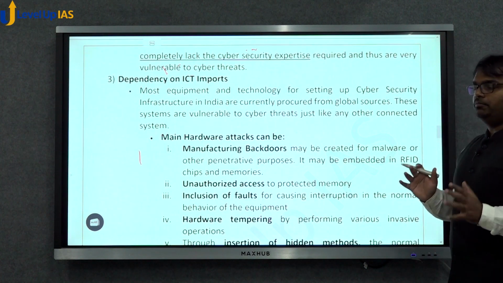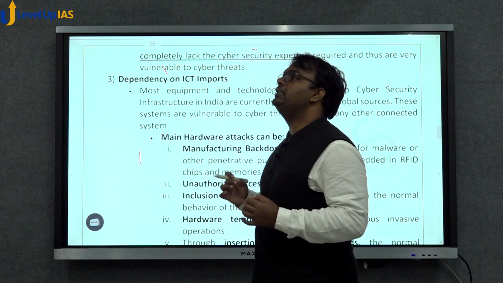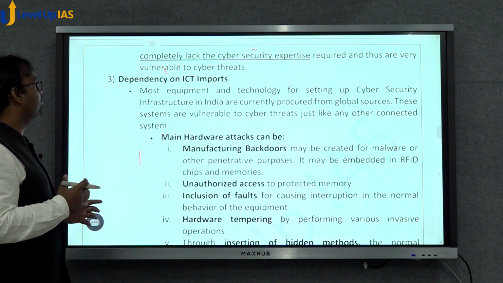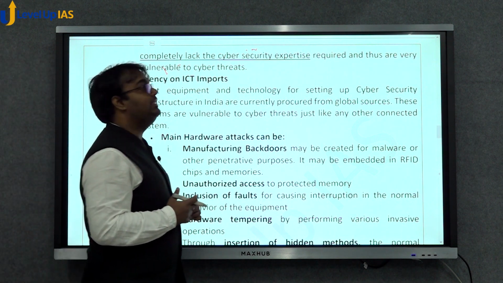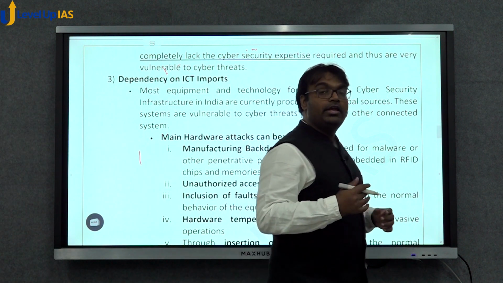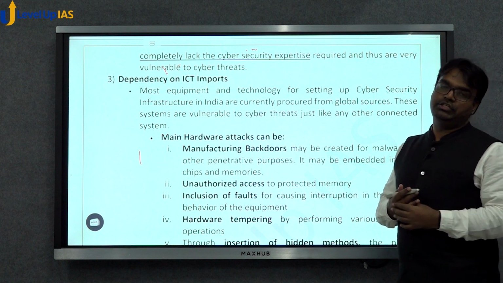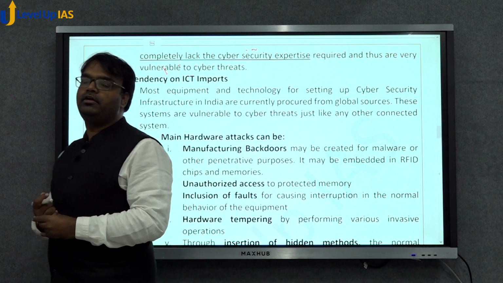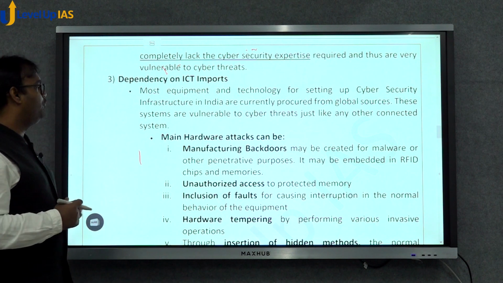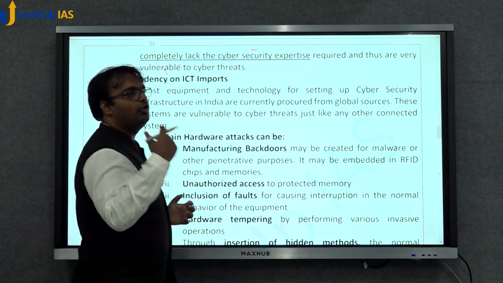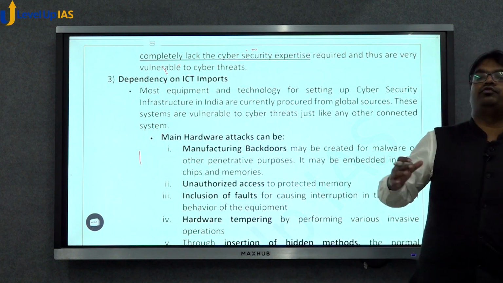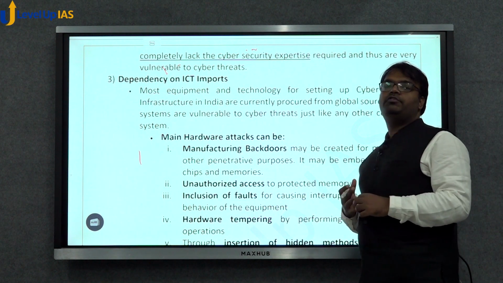Then the third major concern in India, which increases the vulnerability of India's cybersecurity situation, is dependency on ICT imports. Information and communication technology related things are being imported in the country. We import a lot of mobile phones, we are using a lot of foreign apps. We import a lot of hardware. India is not good in hardware manufacturing.